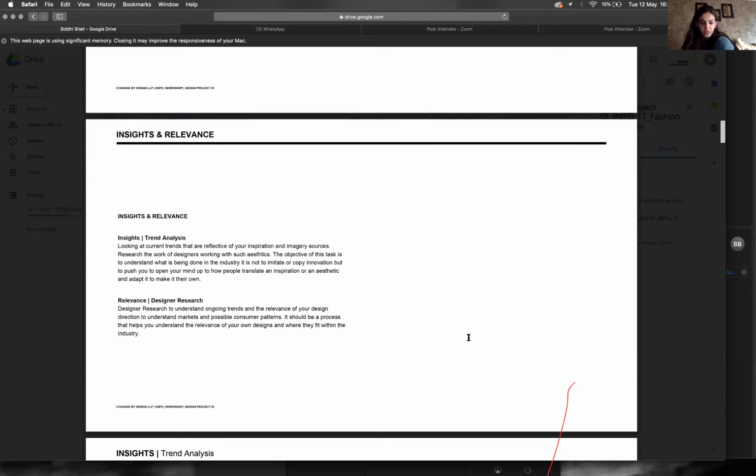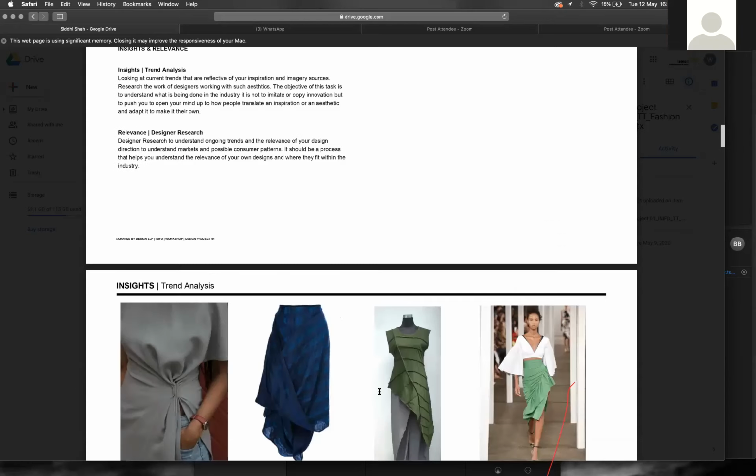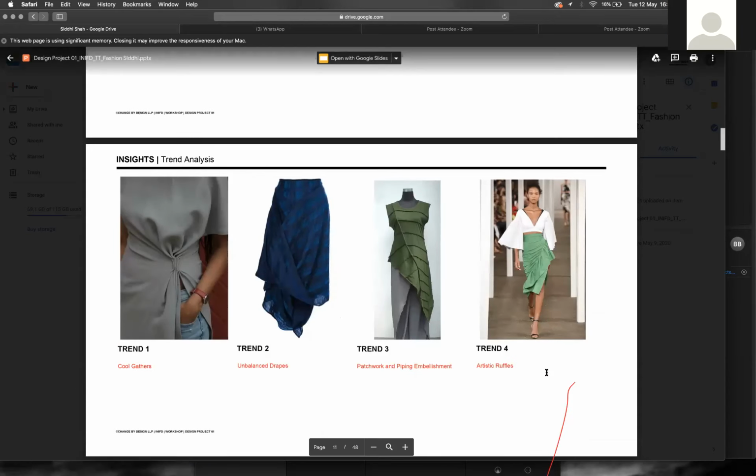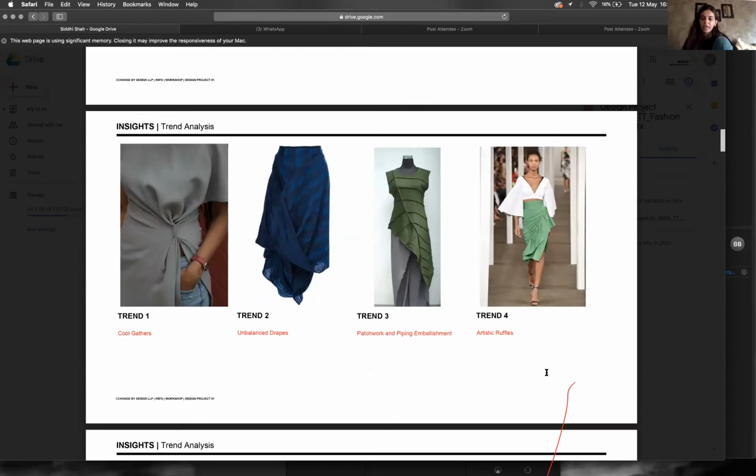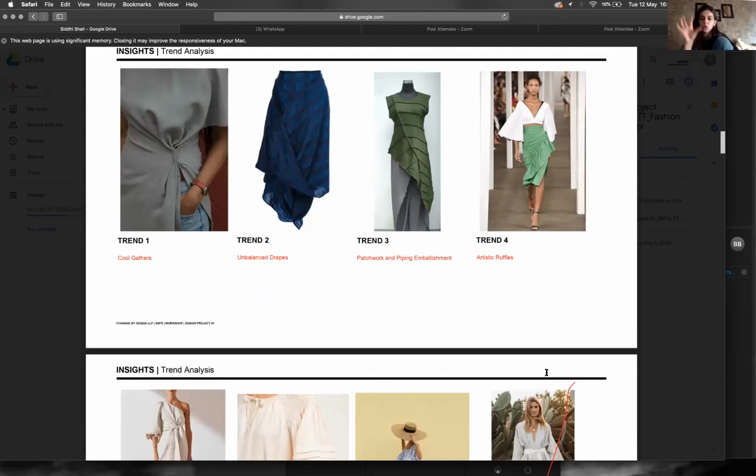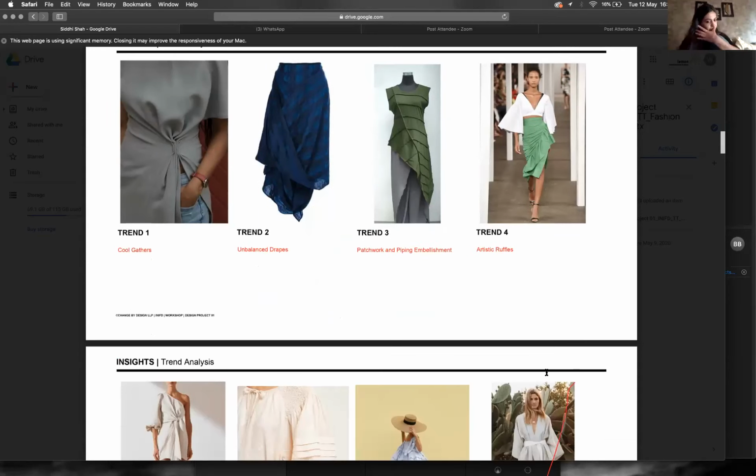Okay, quickly through this one. She's put in a trend analysis where there's cool gathers, unbalanced drapes, patchwork, artistic ruffles, and somewhere I can feel this very leafy kind of vibe. From her inspiration and what she was looking at, her trend analysis does look like it's all fitting in somewhere or the other. Okay. In this also.